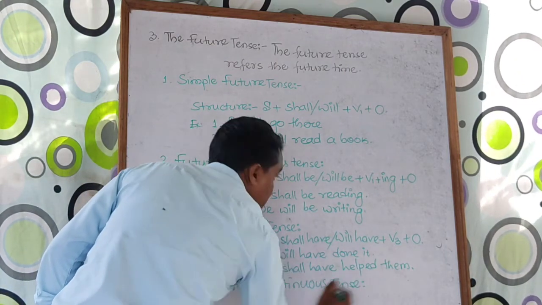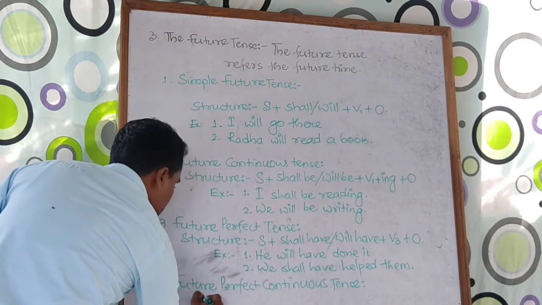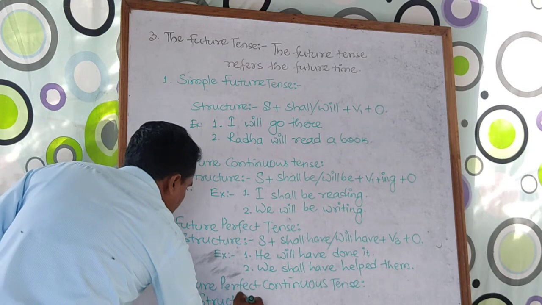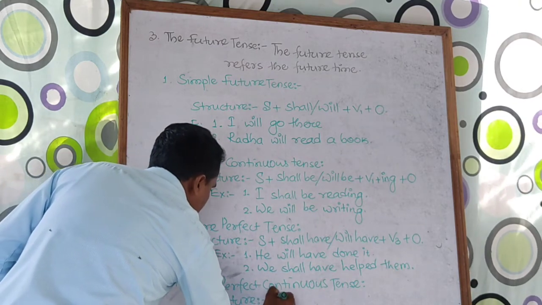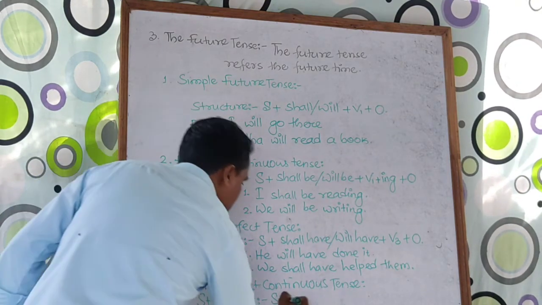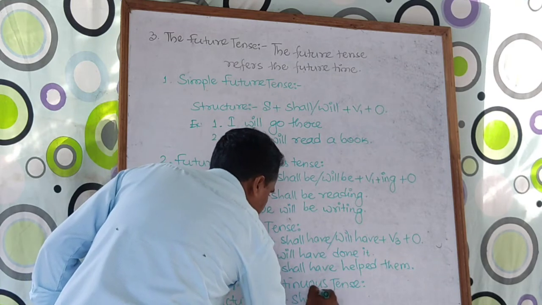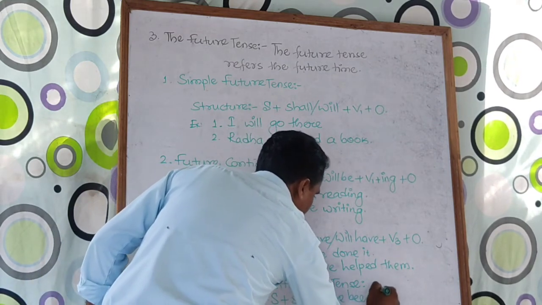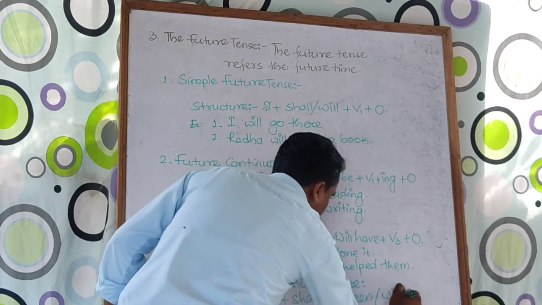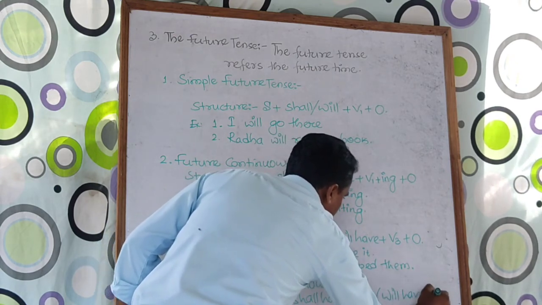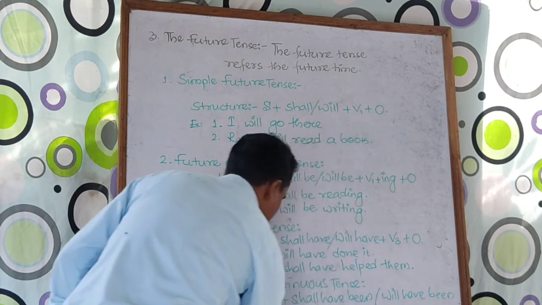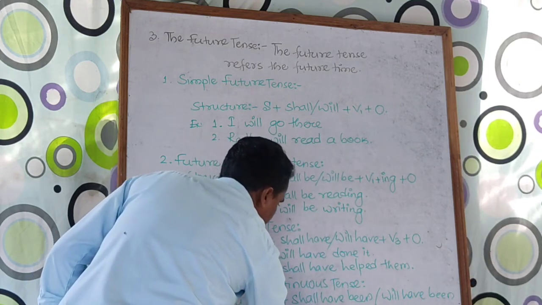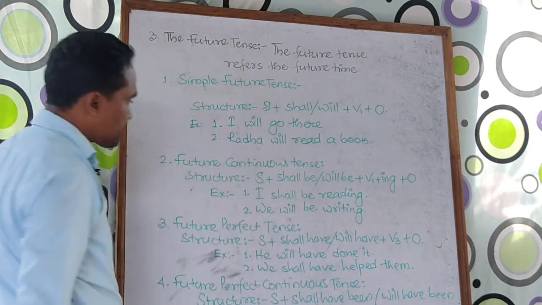In future perfect continuous tense, the structure is subject plus shall have been or will have been plus V1 plus ing plus object.